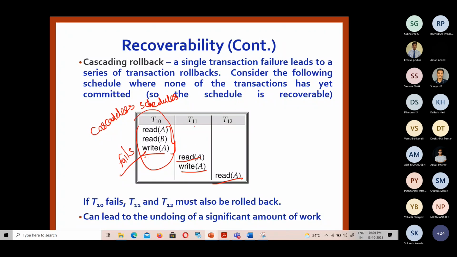So it causes T11 and T12 to roll back. This situation is called cascading rollback. It can lead to the undoing of a significant amount of work done by certain transactions. So now, to have a cascadeless schedule, what do we need to do?